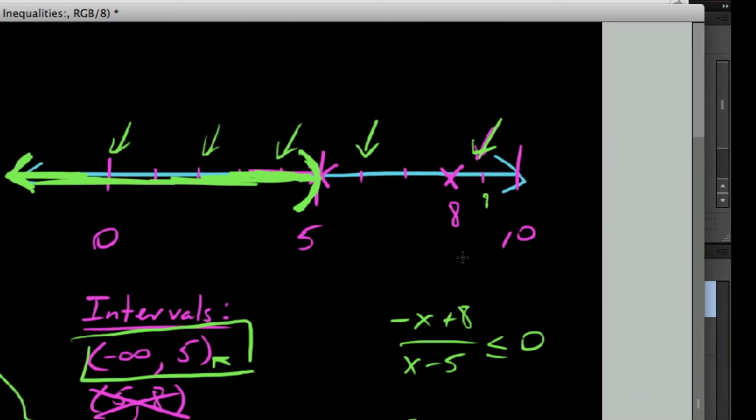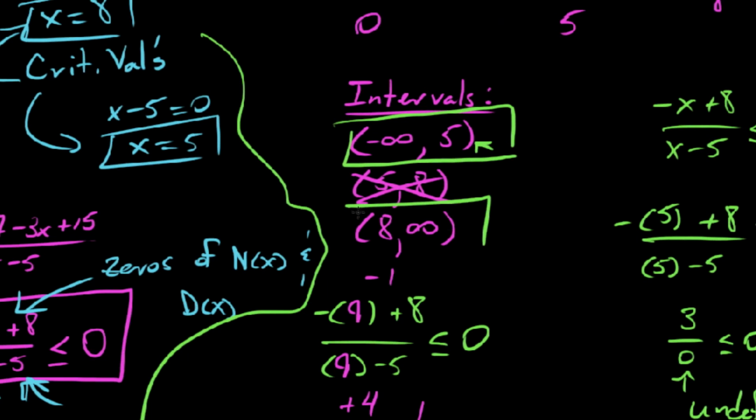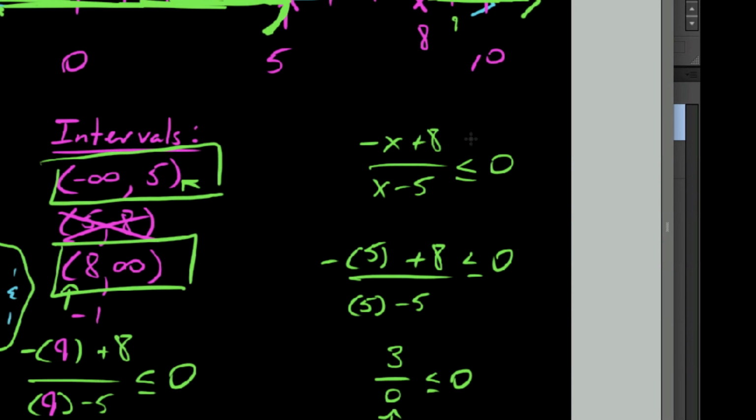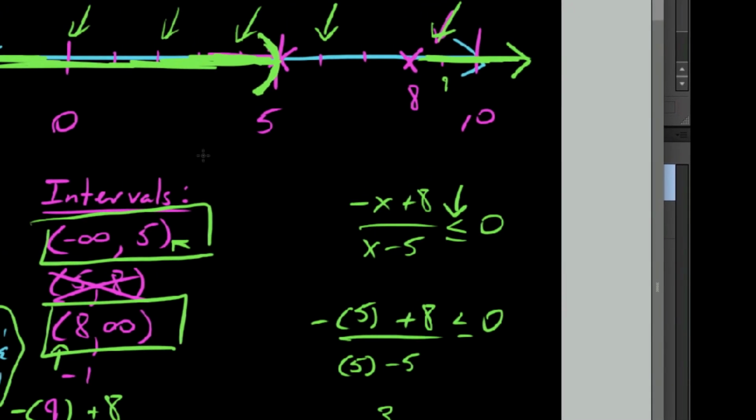And so up here we would shade in everything from 8 out to positive infinity. So this works here. It's just that this notation is actually wrong at 8. We should actually test 8 this time. How am I supposed to know that? Well, here's the deal. It was less than or equal to. And whenever you have an or equal to symbol, you should actually test your actual critical values.